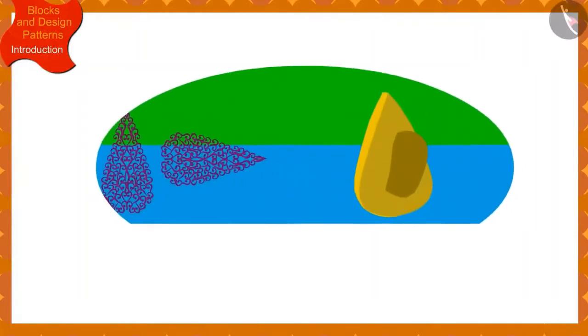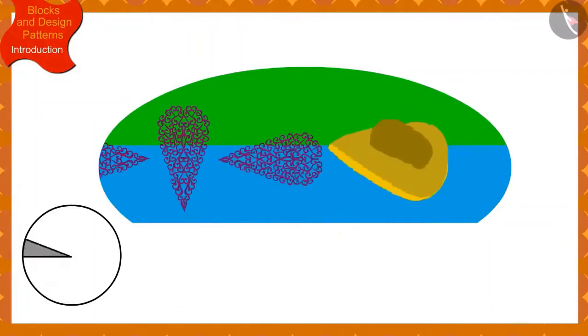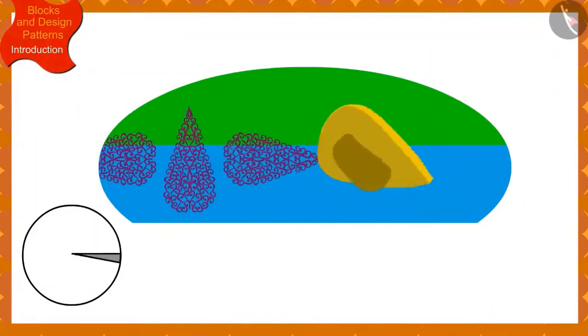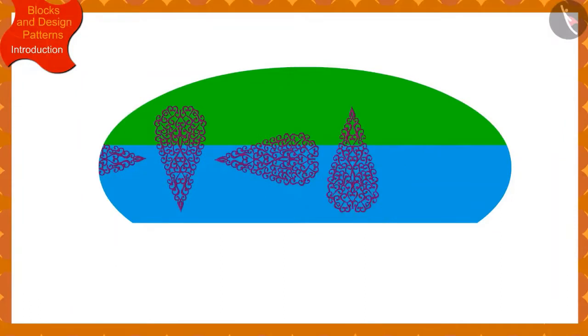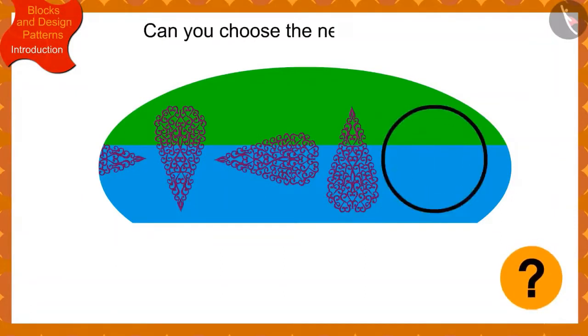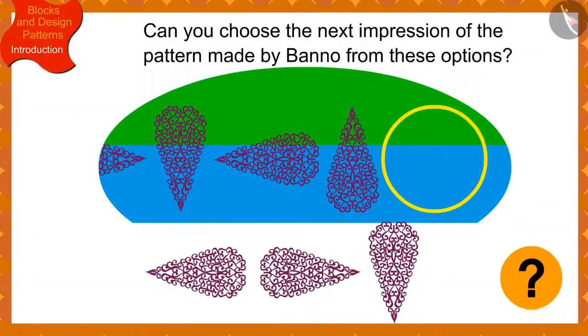Children, if Banno has made this design so far by rotating the block by a quarter in the clockwise direction every time, can you choose the next impression of the pattern made by Banno from these options? If you wish to, you may stop the video and think of the answer.